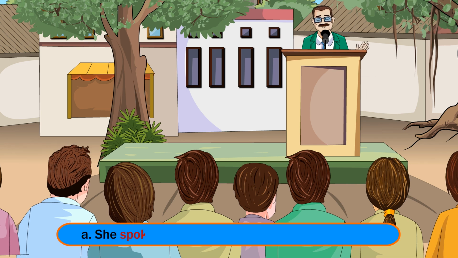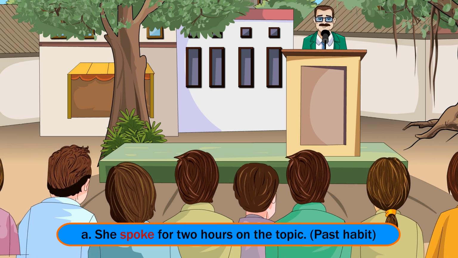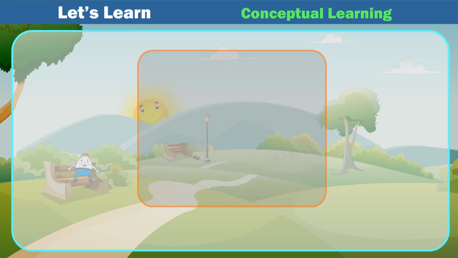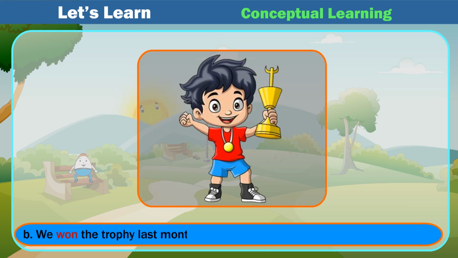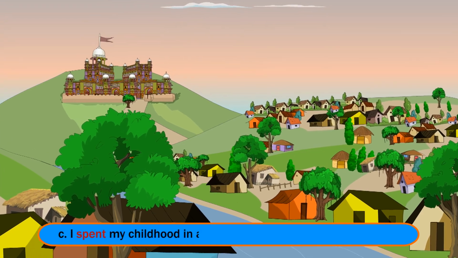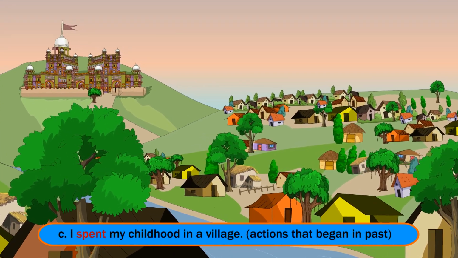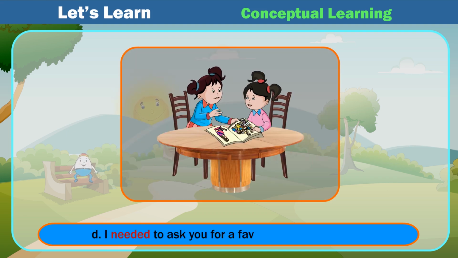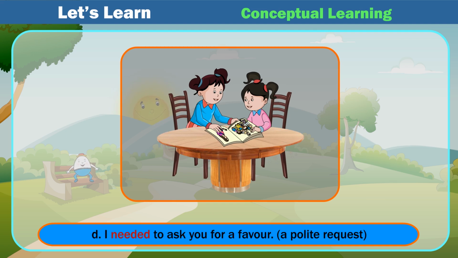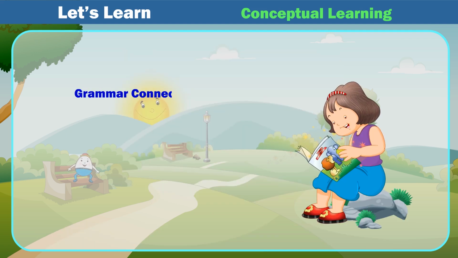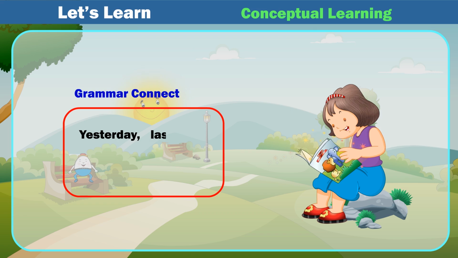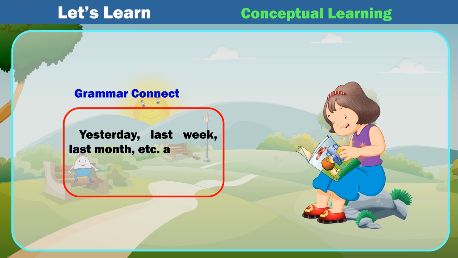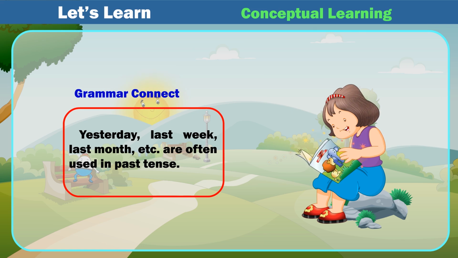Examples: A. She spoke for 2 hours on the topic, past habit. B. We won the trophy last month, action that happened at some point of past. C. I spent my childhood in a village, actions that began in past. D. I needed to ask you for a favor, a polite request. Grammar connect. Yesterday, last week, last month, etc. are often used in past tense.